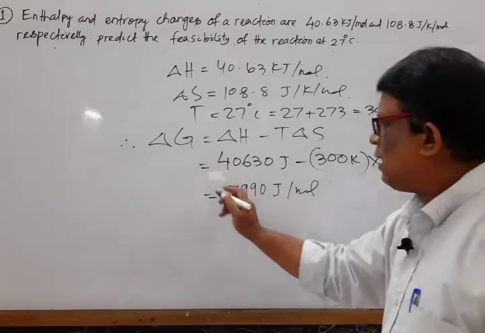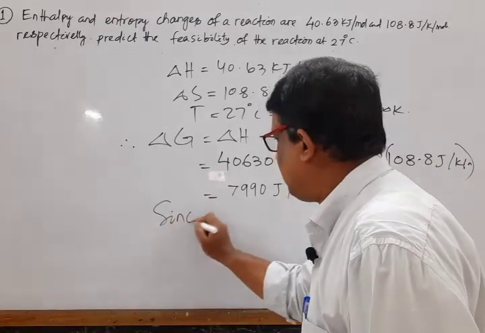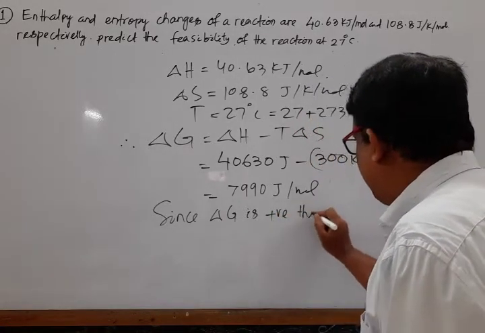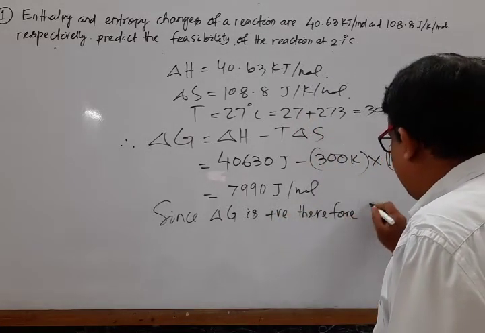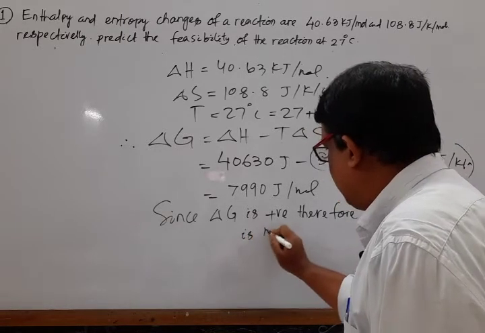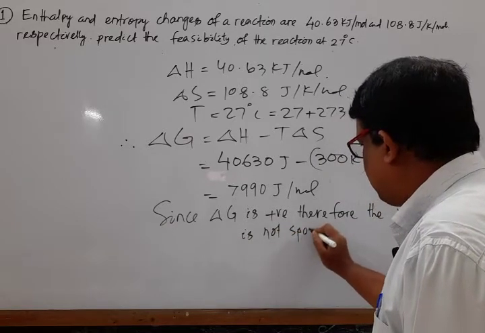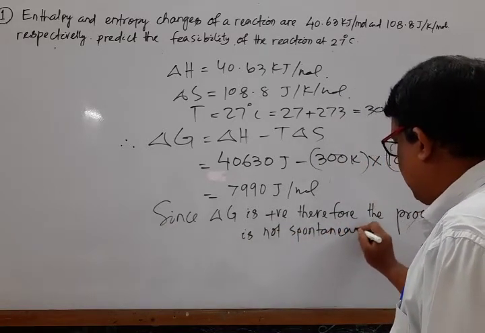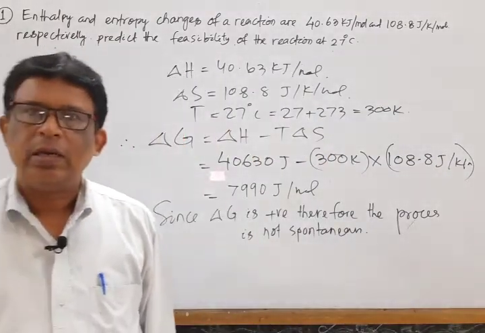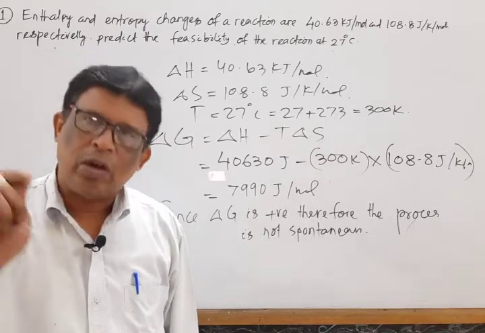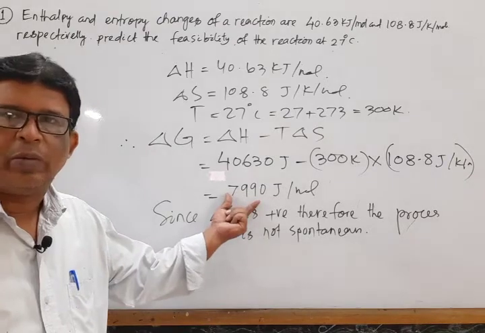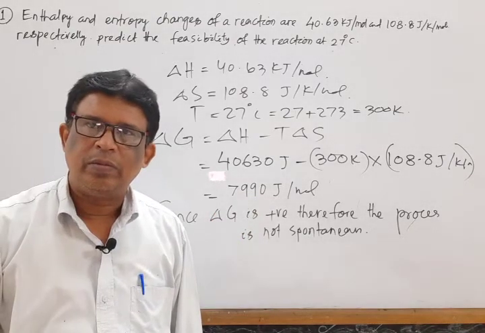Since del G is positive, the process is non-spontaneous. That means if the free energy change, del G naught, is positive, it is not feasible; if del G naught is negative, then it is feasible. Since its value is positive, it is not feasible.